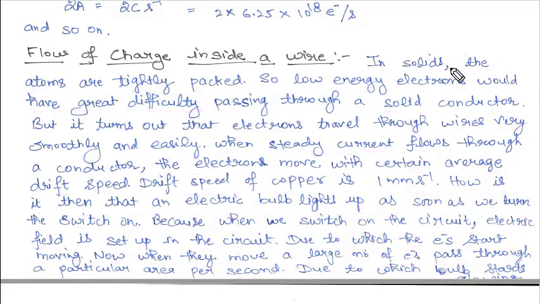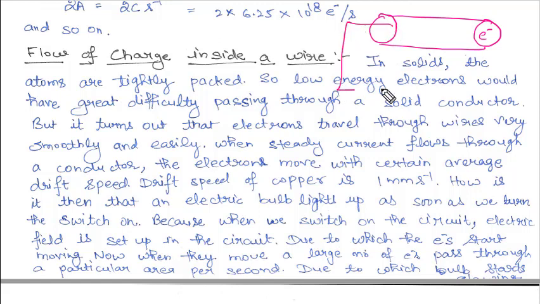See here, suppose this is a conductor. Suppose this is connected to a battery, positive, negative. Here we have to use a key also. As soon as we switch on the circuit, what will happen? This wire is full of electrons. Clear? Full of electrons.